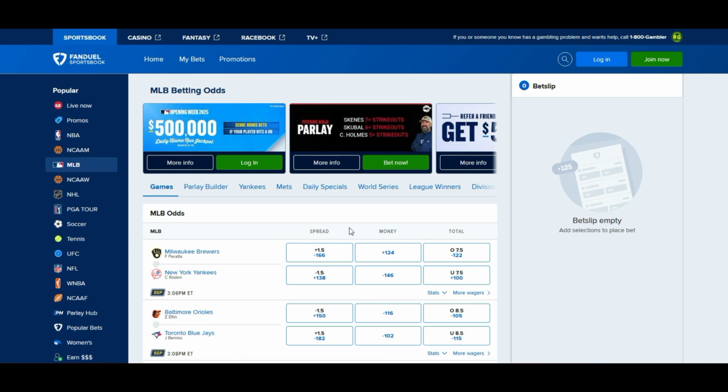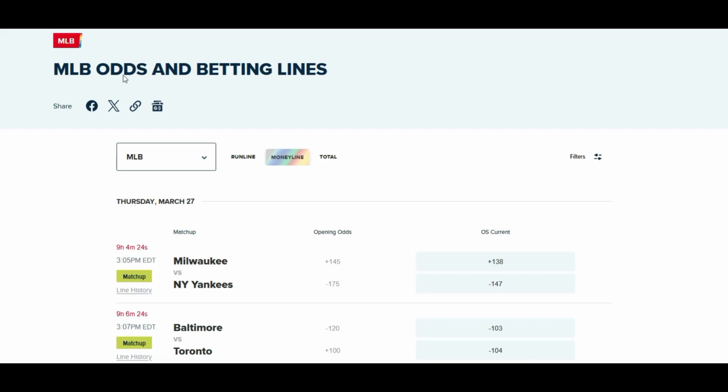But the betting splits, we have those as well. We're going to go over that in a moment. But yeah, let's get started with the decode real quick. All right, opening odds: plus 145 for Milwaukee, minus 175 for the New York Yankees. Currently they have it at plus 138, minus 147, but we're going to focus on the FanDuel one. This is Odds Shark. Here we're just going to focus on the opening odds, the ones on the left right here.